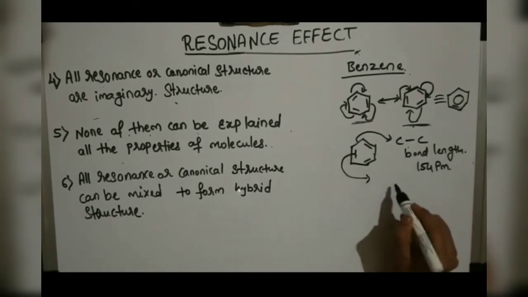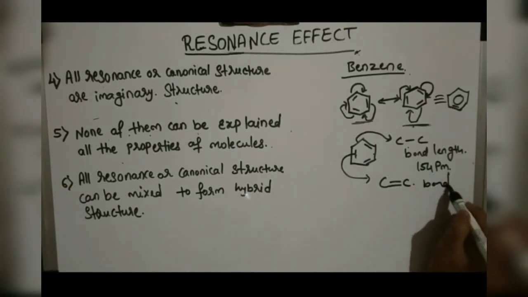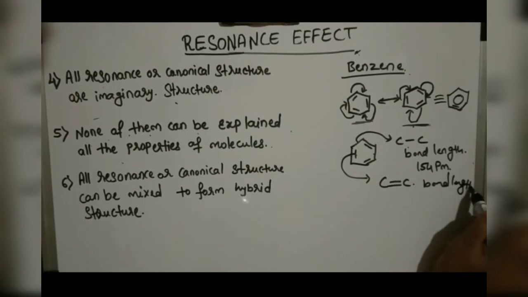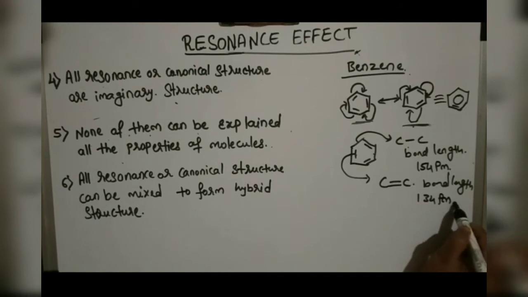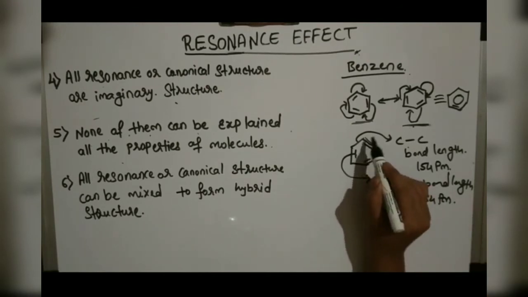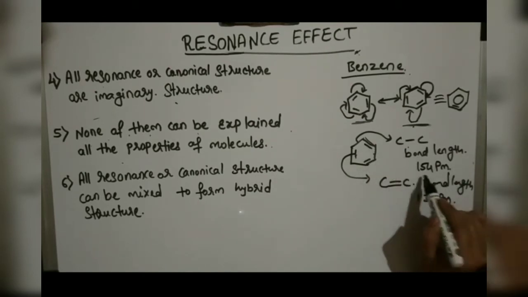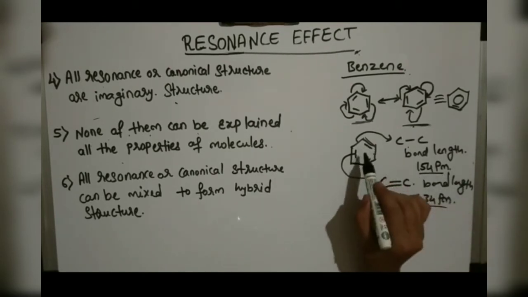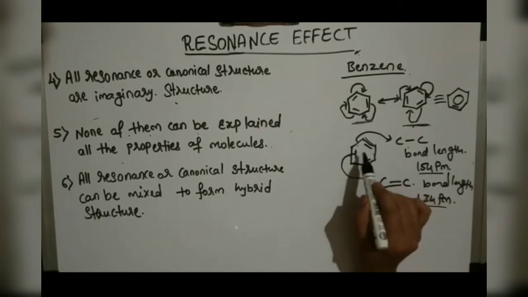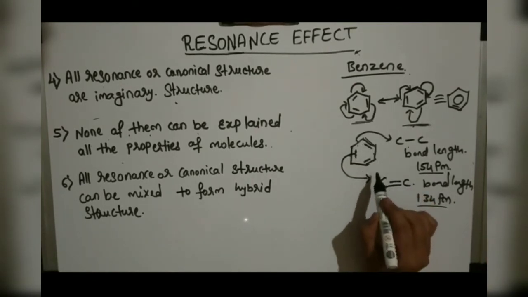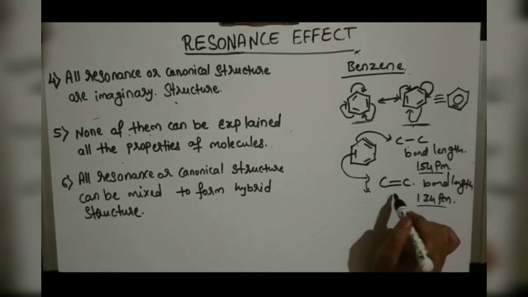In between a carbon-carbon double bond, the bond length is 134 picometer. But it is proven practically that there is no change in the bond length between carbon-carbon double bond or carbon-carbon single bond. All the bonds are equal, that is proven practically. Why like this, we will see further.